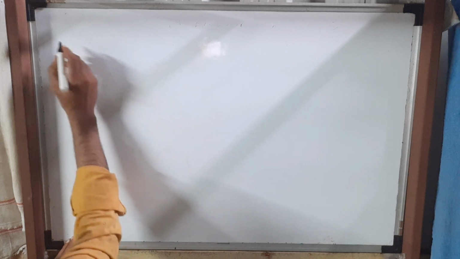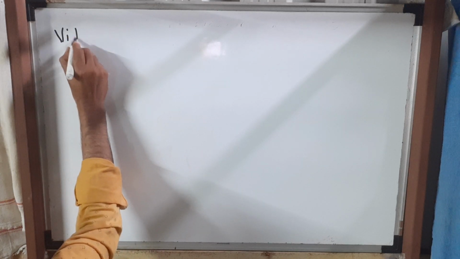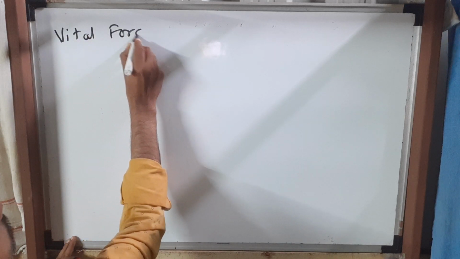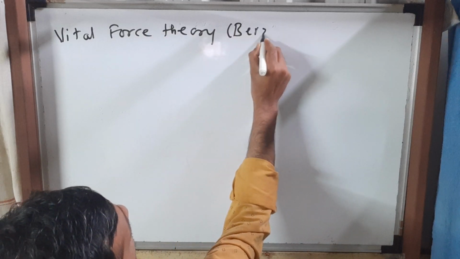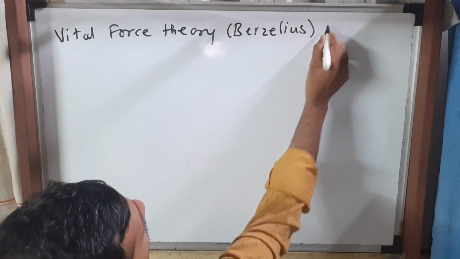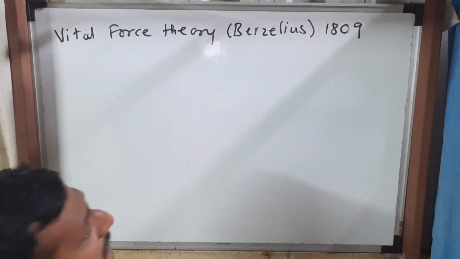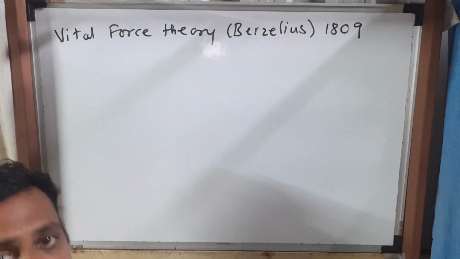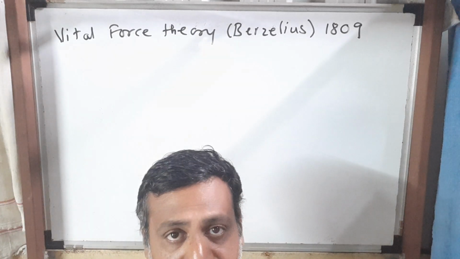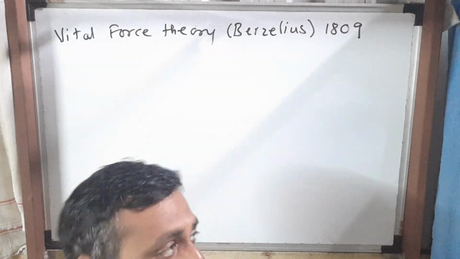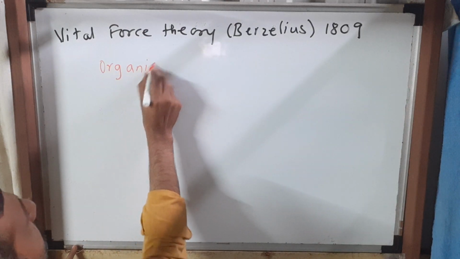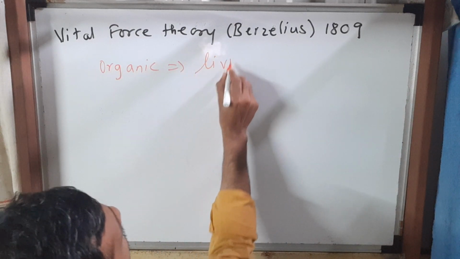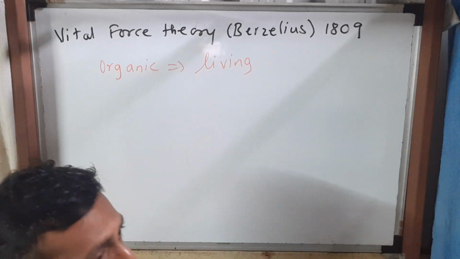One theory was given by the scientist Berzelius, and the name of the theory is the vital force theory. It was stated in 1809, and in 1815 a further explanation of this theory was given. According to the vital force theory, organic substances are the substances obtained from living things.